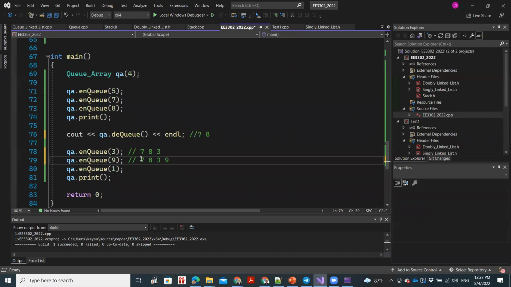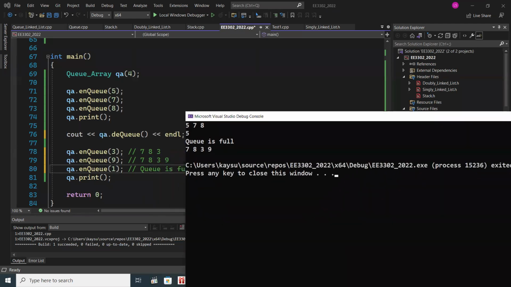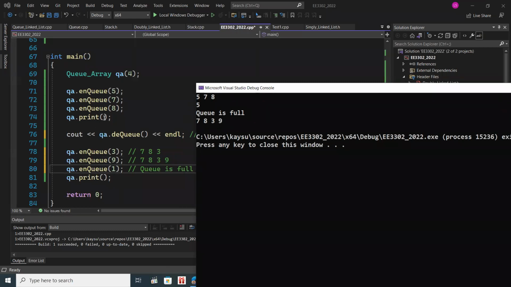Now we have reached our capacity, right? We have 4 elements. Then when we try to add 1 more element, there should be a message saying Q is full. Let's see. Right? Can you see? So 578 is the output over here. So we dequeued 1, so that's the output over here. And at this point, it says Q is full, right? And when we print, there are only 4 elements, 7, 8, 3, 9. Is this clear? Is this clear to everyone?